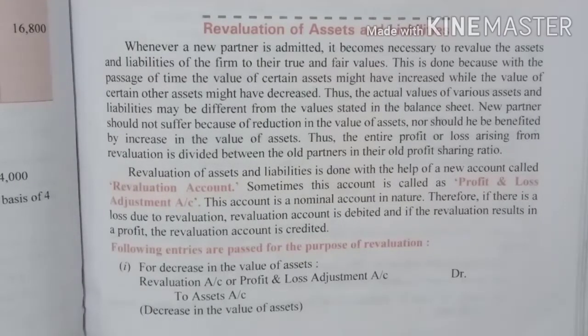So we take it as revaluation. We will see if at all the profit and loss adjustment account comes. Okay, so right now, whatever I say, it is revaluation account debit to assets account. Am I clear?